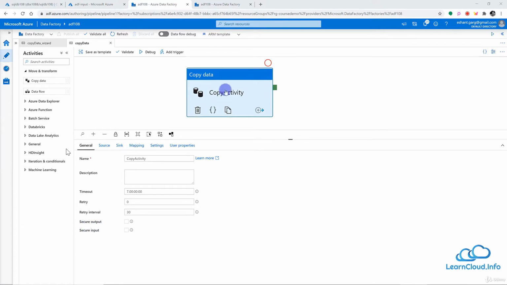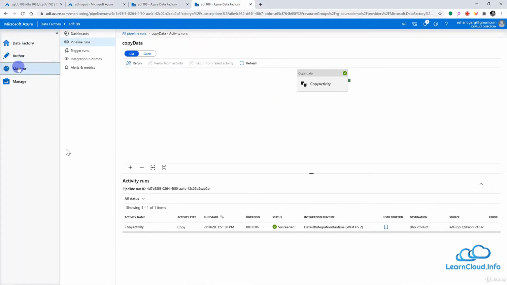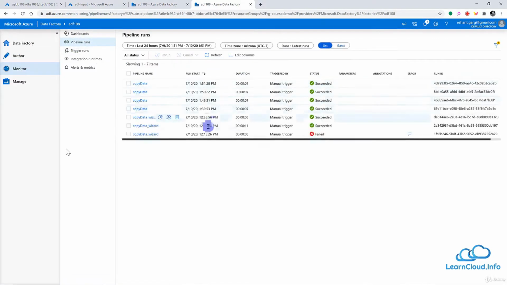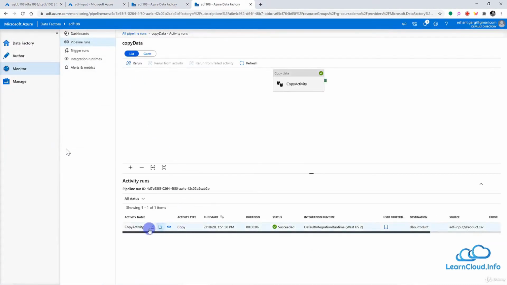So if you look at the monitoring section for this pipeline, let me open this into another tab, and if I go into the monitor here and if I click on pipeline, I can see all my pipelines here. And the last pipeline, if I open here, I have this one activity which is copy activity, and I can see input and output here.